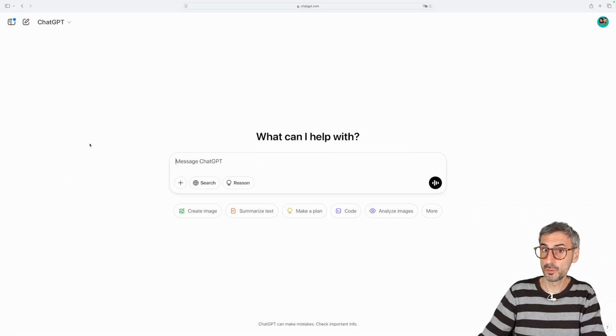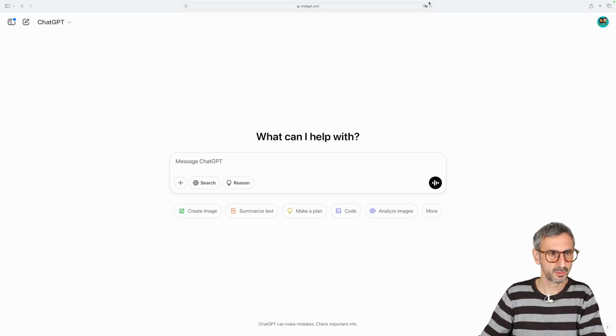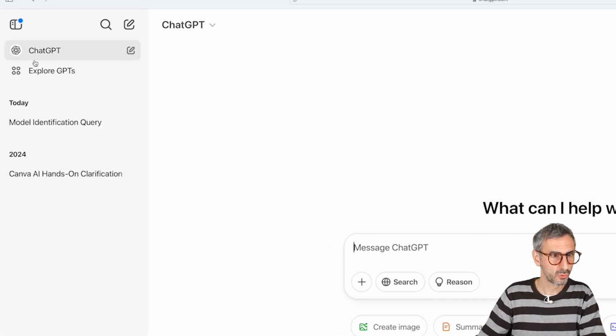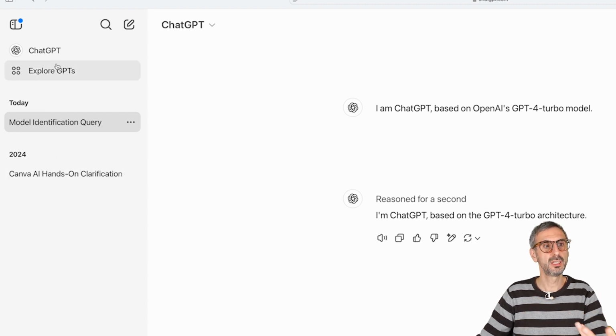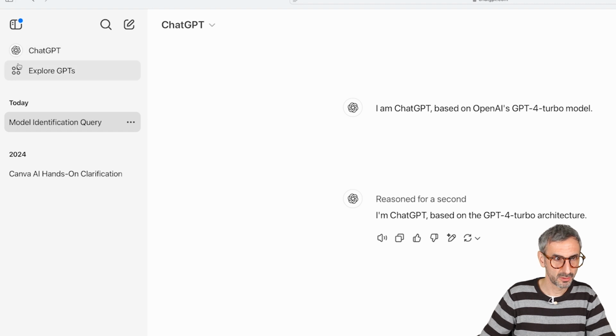And now let's switch over to ChatGPT. Okay, this is the free version. Let's go back to one of our recent conversations, this one right here, because I want to show you a few of the features that we have right here on the sidebar. First thing is that we have ChatGPT right here. So you can start a new chat.